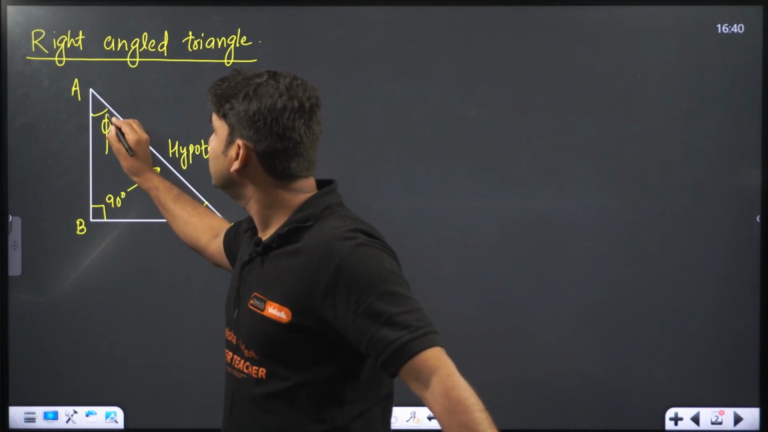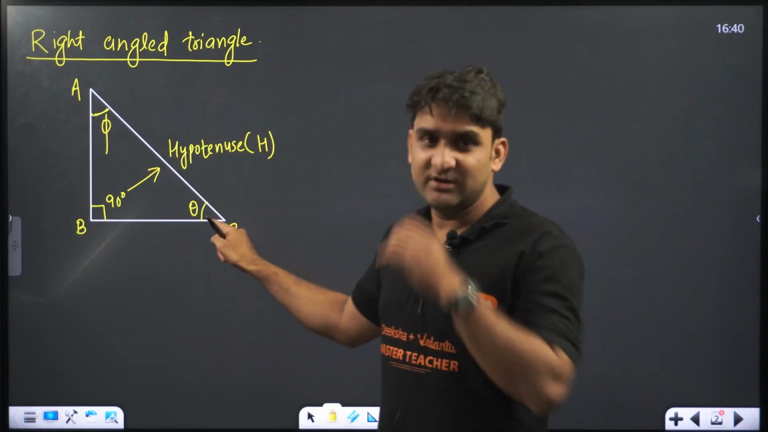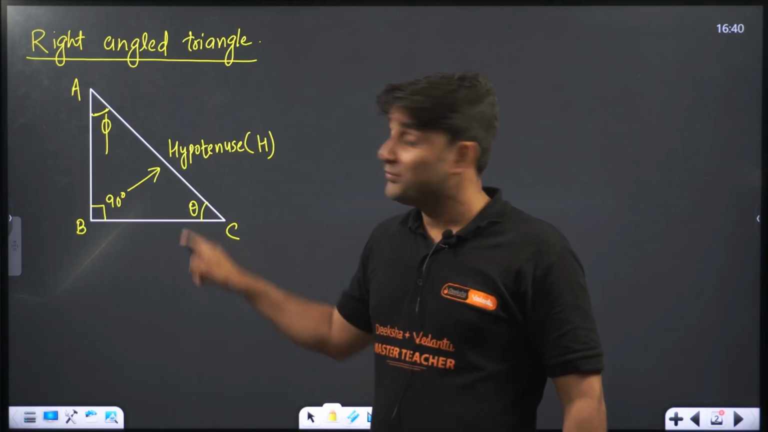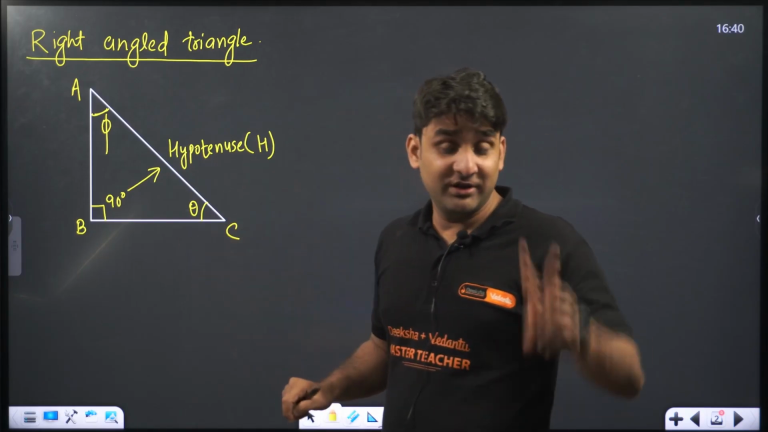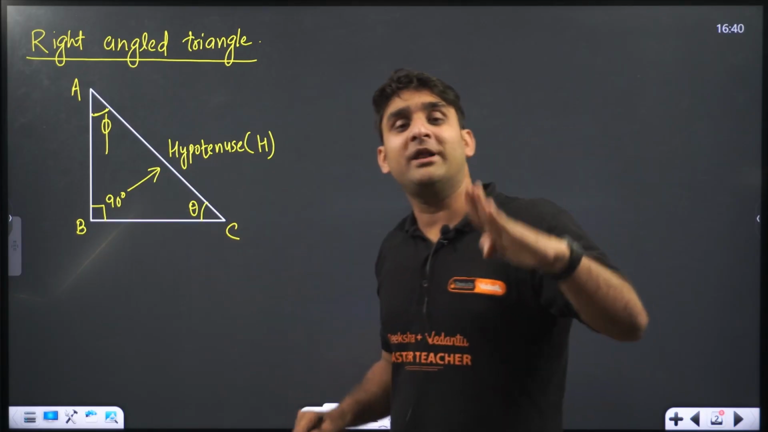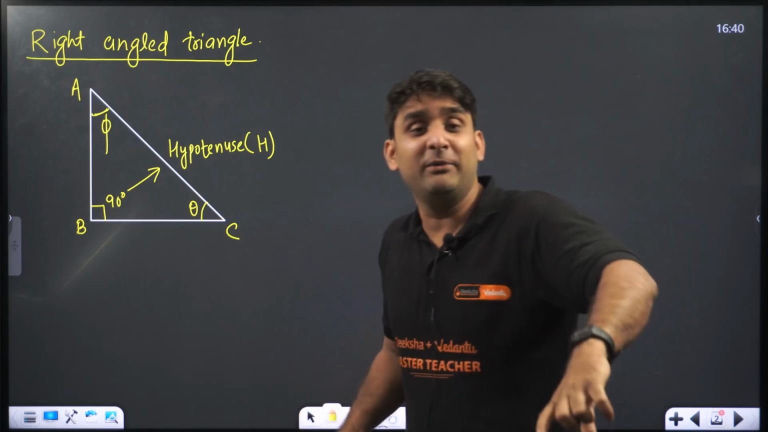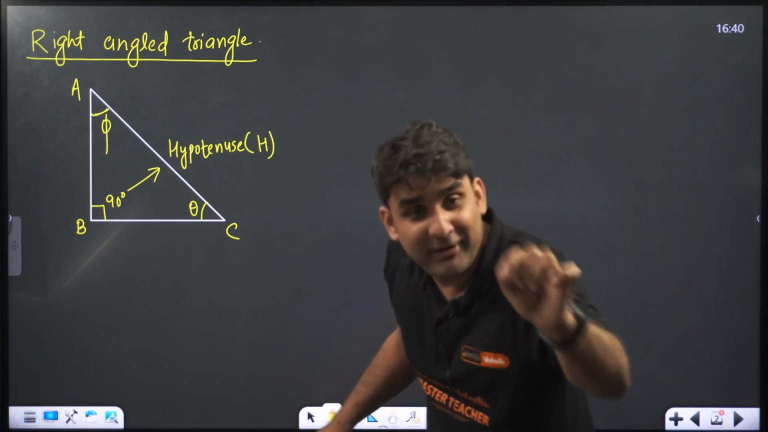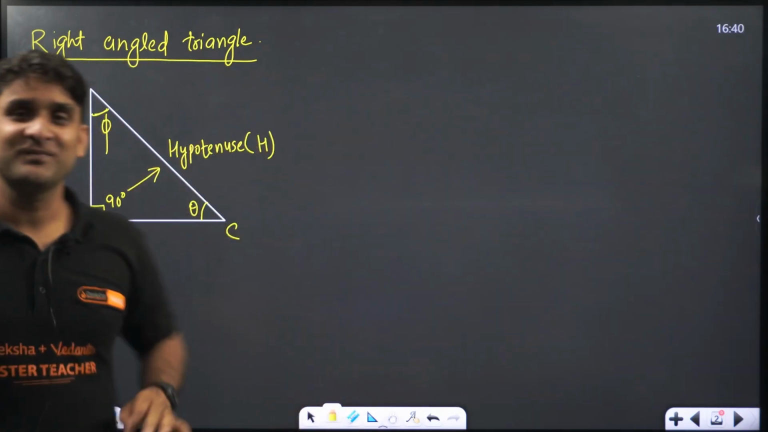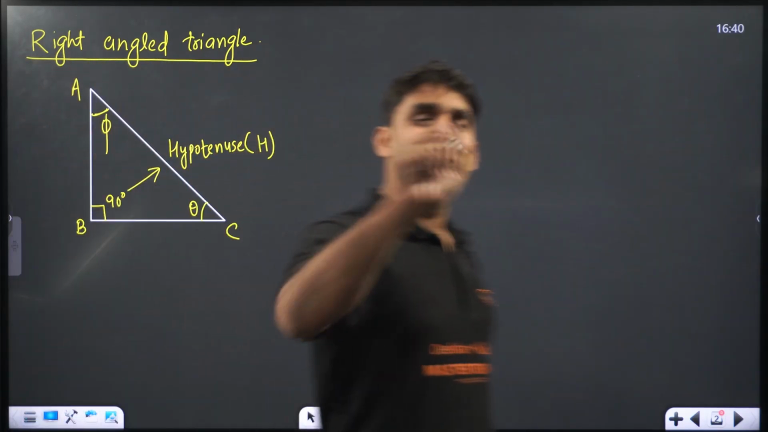So let's say this is phi and this angle is represented as theta. So my dear champion, apart from hypotenuse, there are two terms, perpendicular and base. But which will be perpendicular, and which will be base? It depends on the position of the angle. Yes, it depends on the position of the angle.